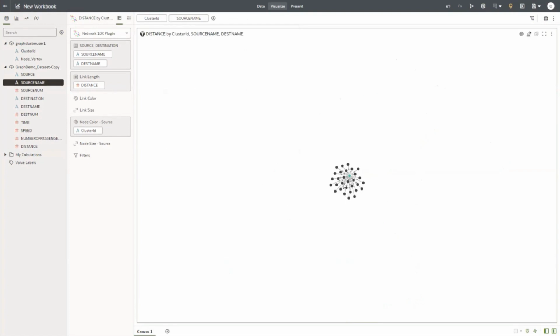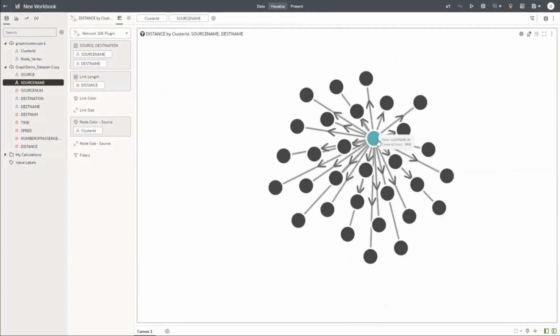I can expand this. Now I know this is my junction, and these are all the various train stations that are connected to this station, and also the corresponding distance. Let's say Varanasi, the oldest city in the world, is 560 kilometers from this Lucknow junction. This way, there are a whole lot of use cases that you could try using graph analytics.